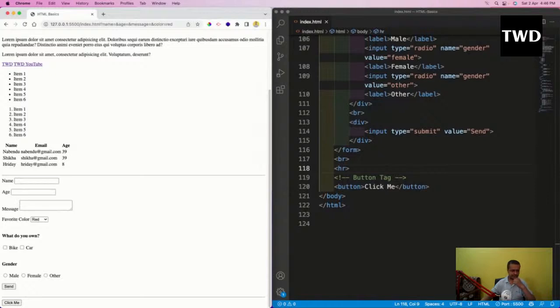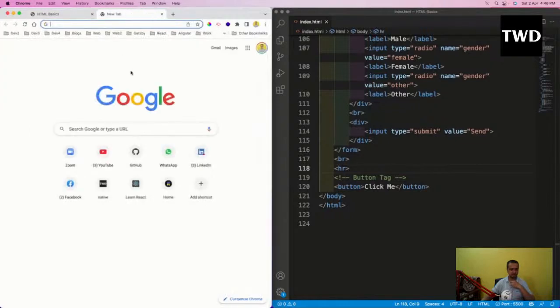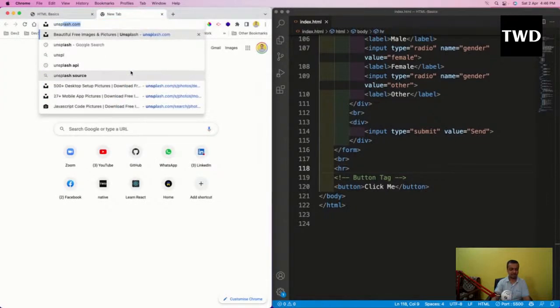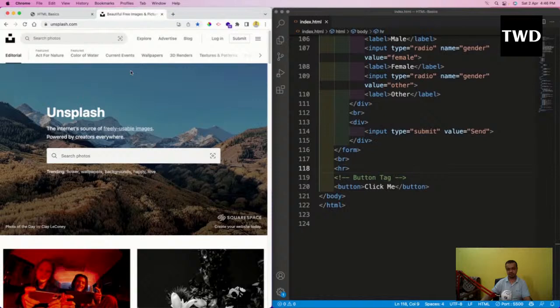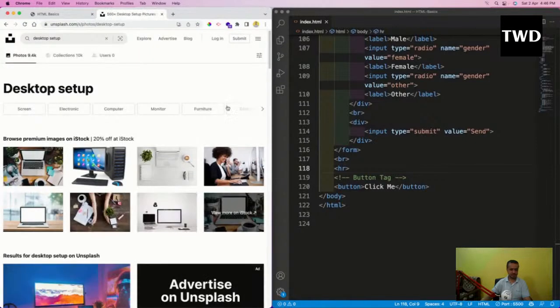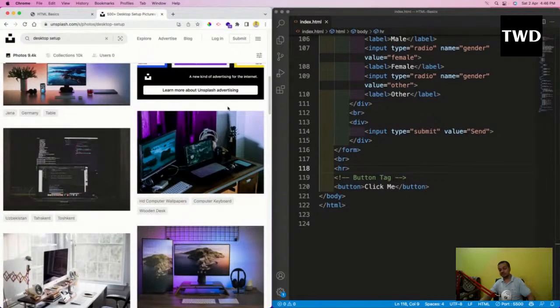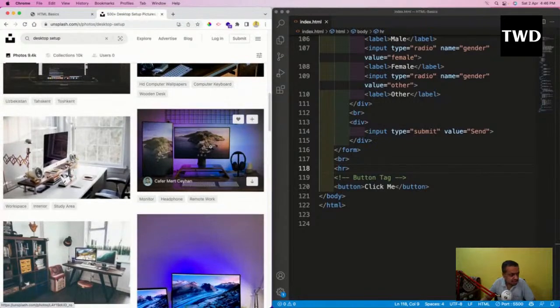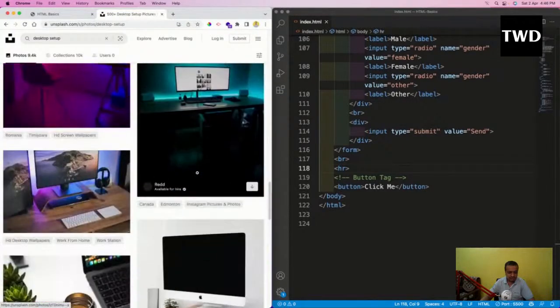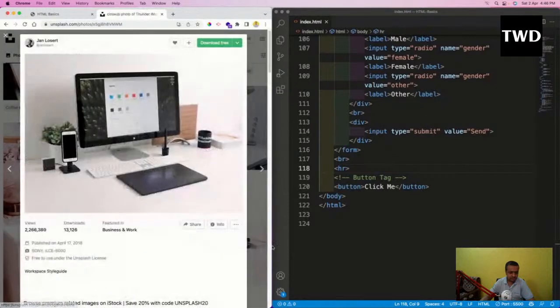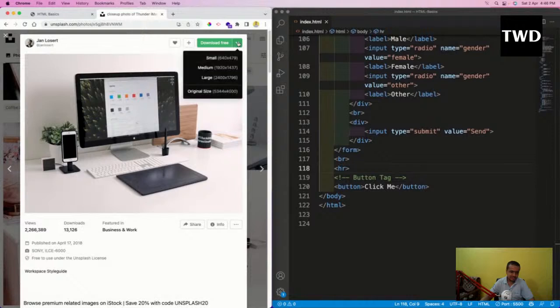So we are going to learn about images, because no website is complete without images. We will get an image from unsplash.com. We are going to get the image from here. Okay, so I'll search for desktop setup, and this is a free site to get royalty free images, so that's why I use it. I'll take any image, maybe this one, and download a fairly large image.